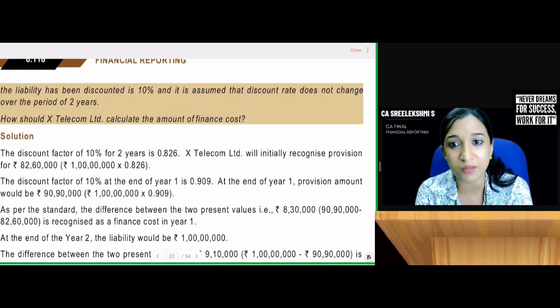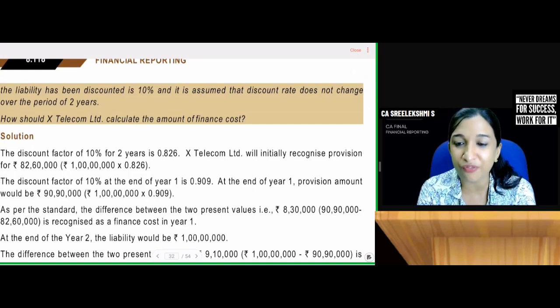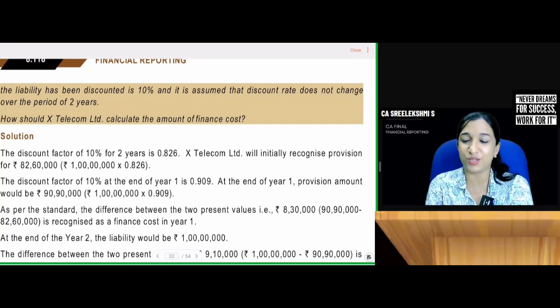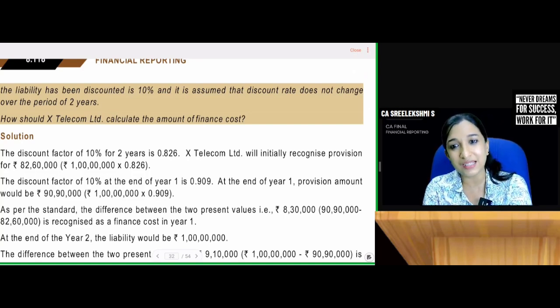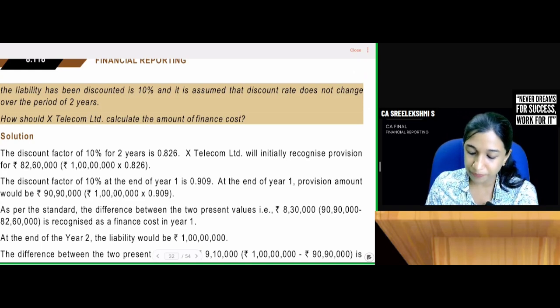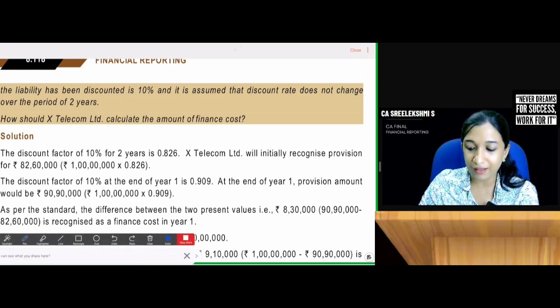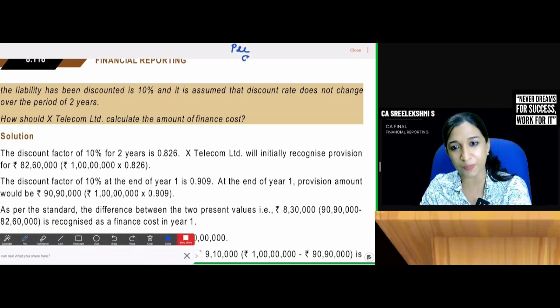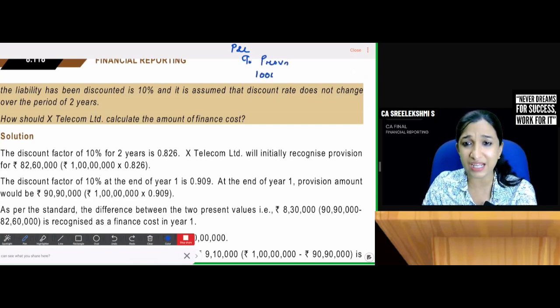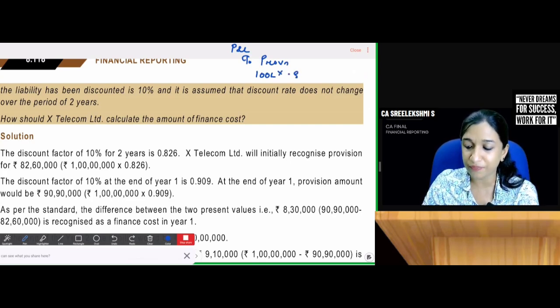Come on, this is so simple. For somebody who has studied financial instruments and leases in Ind AS 116, this is a cakewalk, very easy. So first we create a provision, P&L to provision, or that expense to provision. How much? 1 crore, 100 lakhs into discounting rate at 10% for 2 years, 0.826.